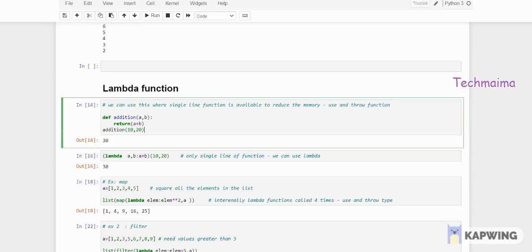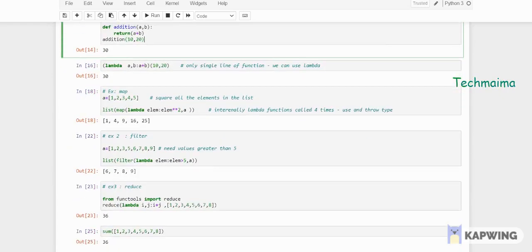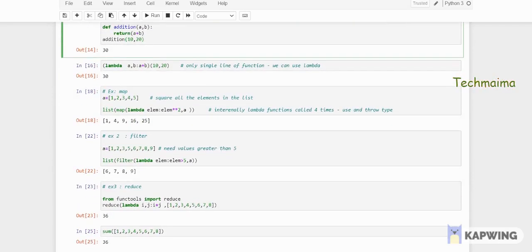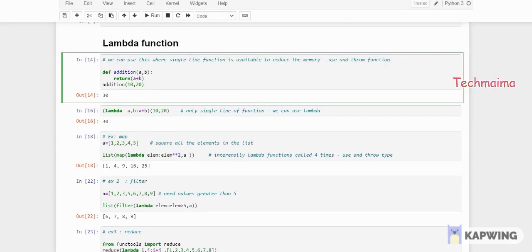So we can use the lambda function where a single line function is available, okay, to reduce the memory and the resource. This is the purpose of using lambda function. So here I have given 3 applications using lambda function. One is map, filter and reduce. So let me start with map.